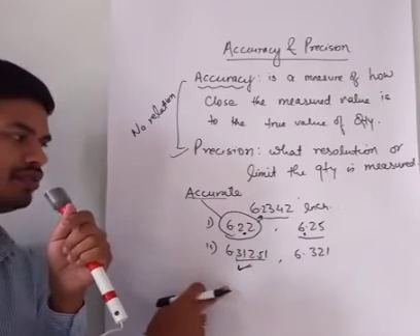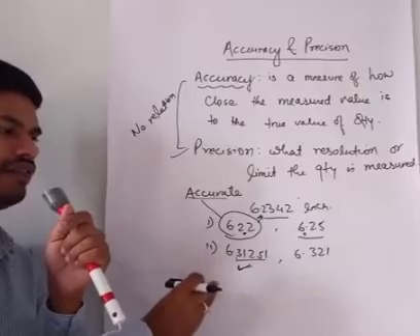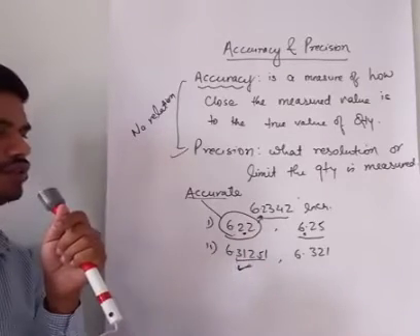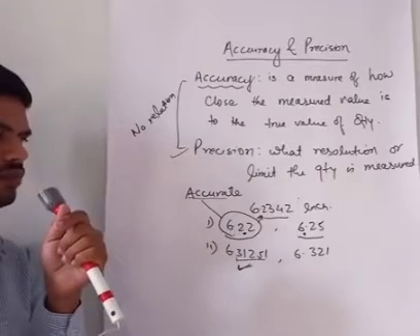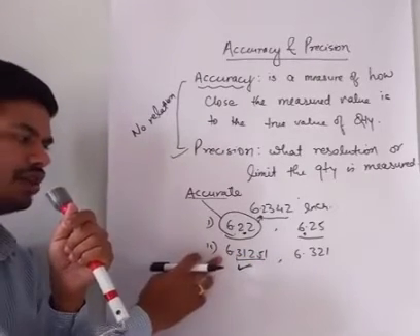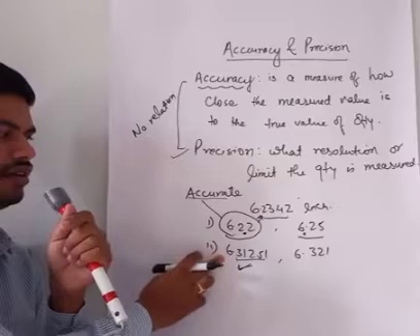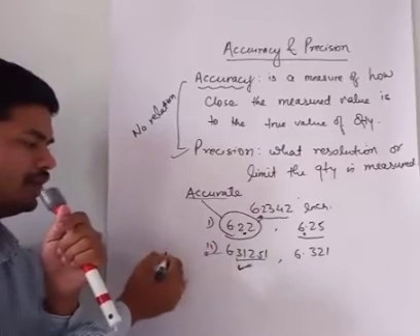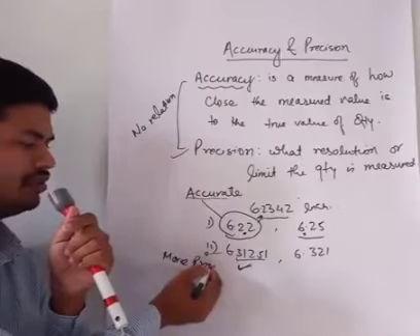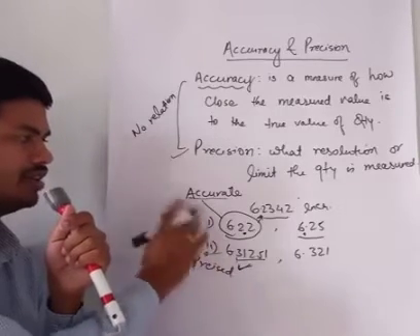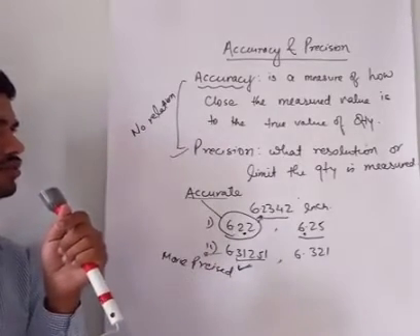And precision means the data must have more number of resolution, means more number of numbers written after the decimal places, then only the data will be called as precise data. So this is more precise, or we can say precise value it is, and this is accurate.